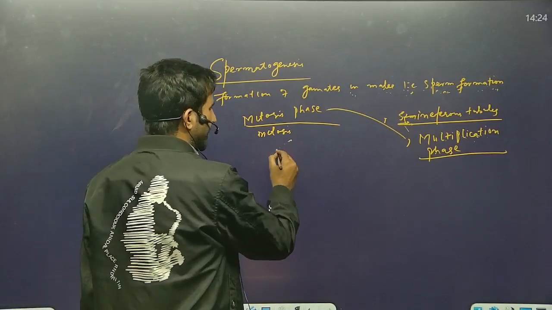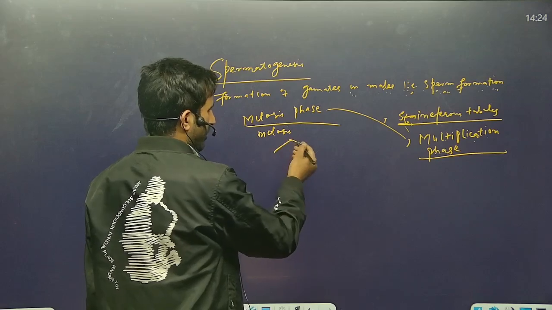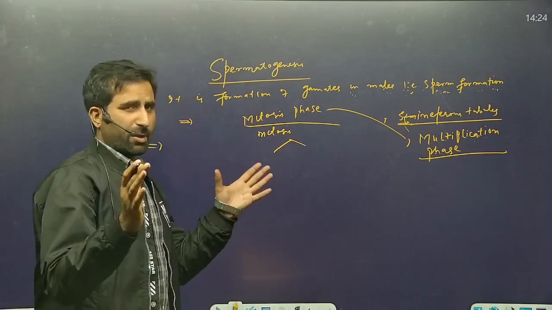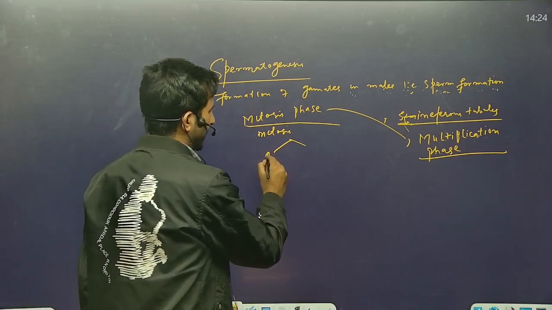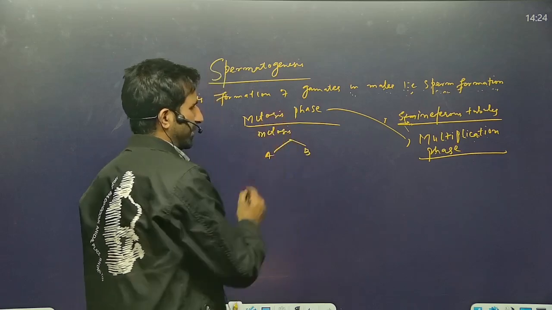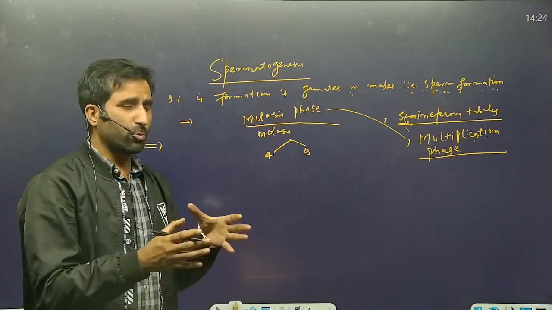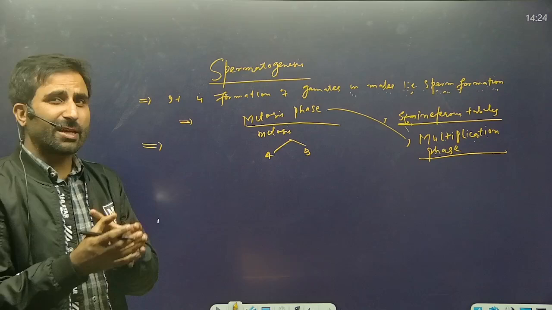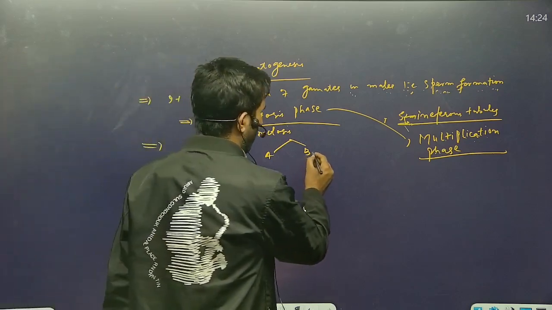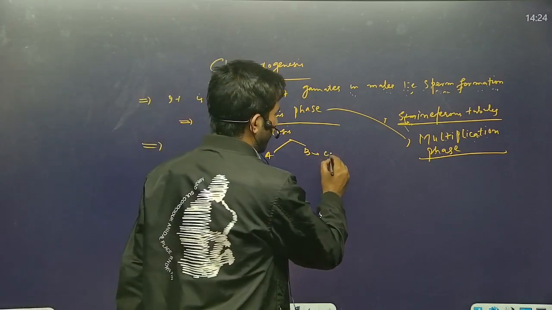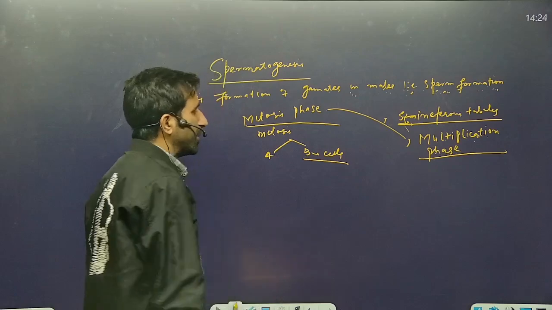Now among the cells formed by this multiplication, we can make it very simple: some cells we can call type A cells and some type B cells.